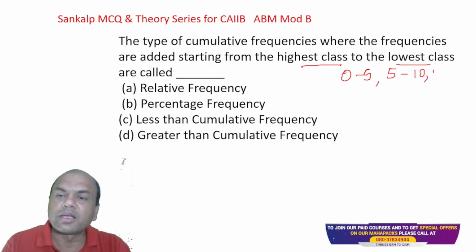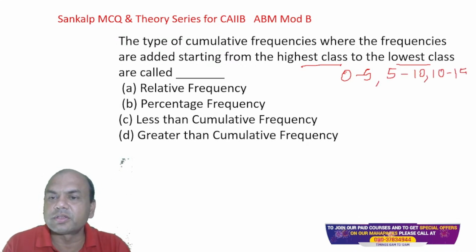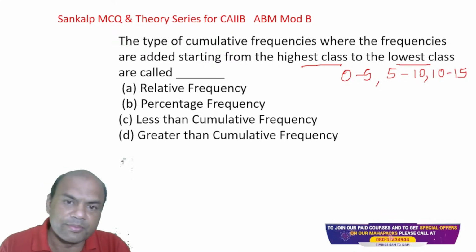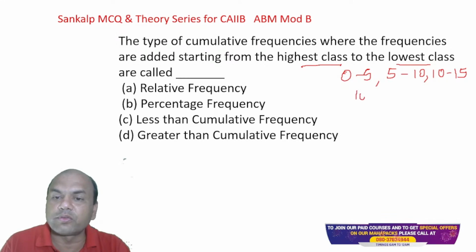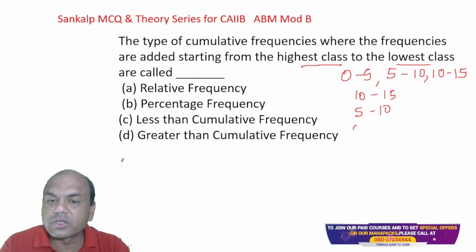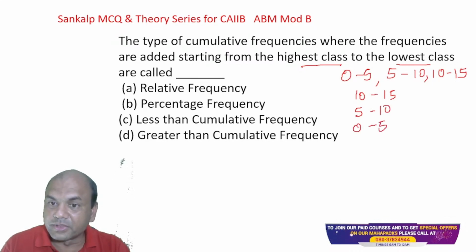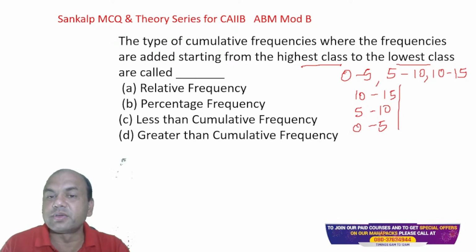Let's take 3 classes: 0 to 5, 5 to 10, 10 to 15. Now suppose I arrange them in this way: 10 to 15, then below I go 5 to 10, then below I go 0 to 5. In that case, if I go in this way, it is called what?